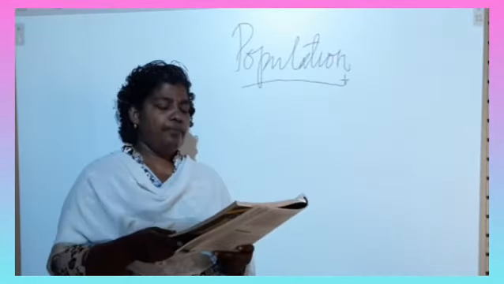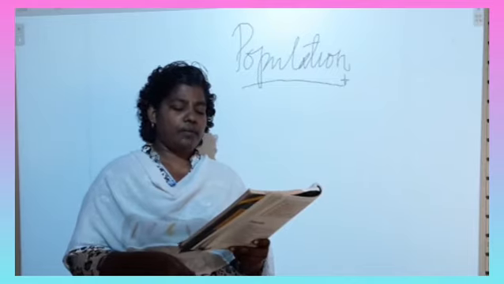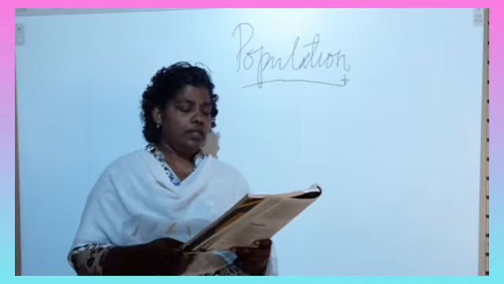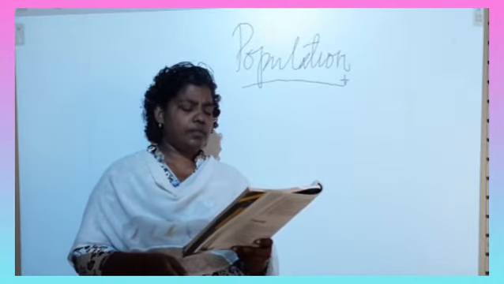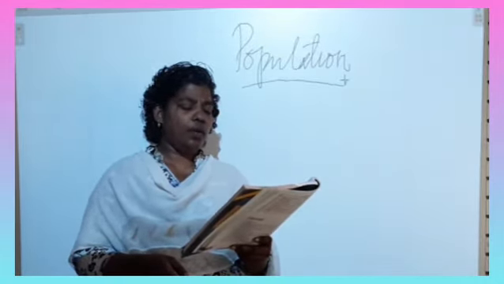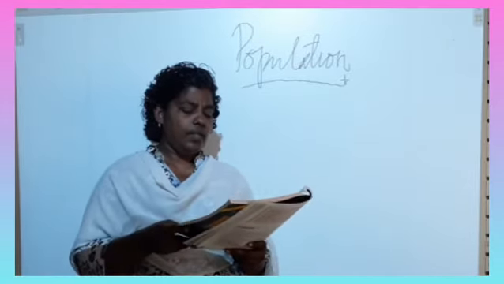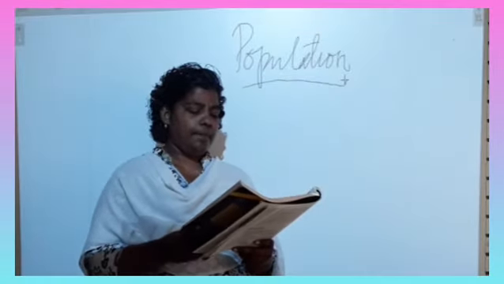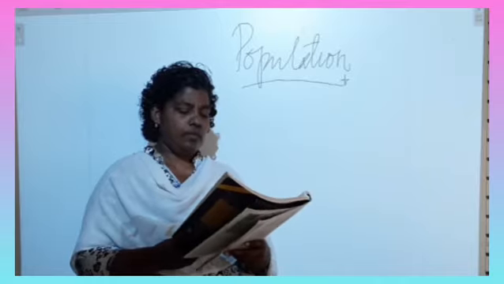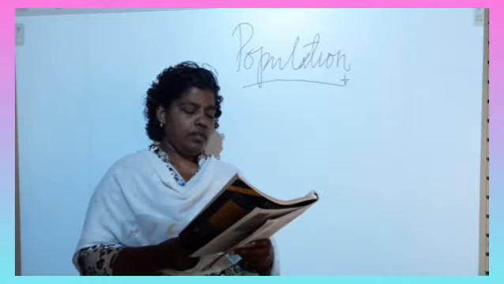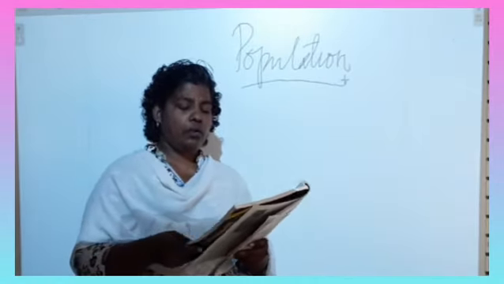Section F, picture study. First question, overpopulation. Second answer, environmental problems, poverty, unemployment. Section D, that map work we can do it later.